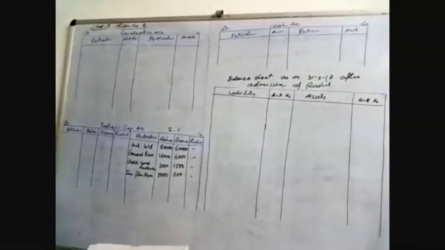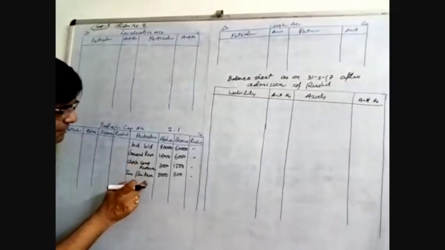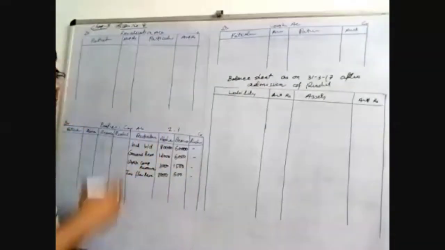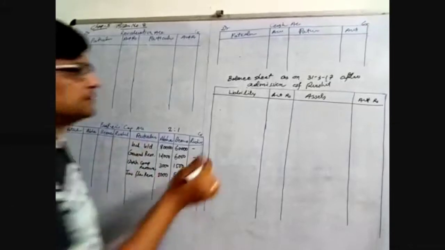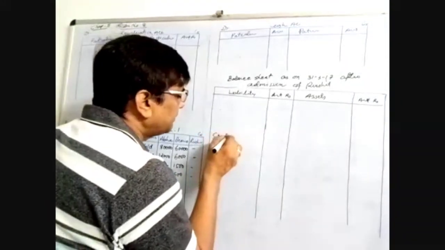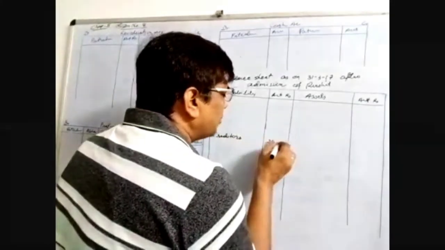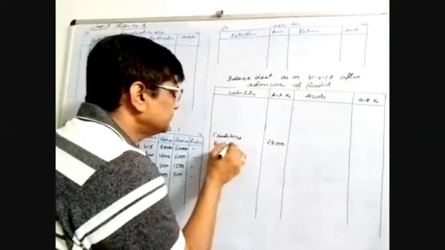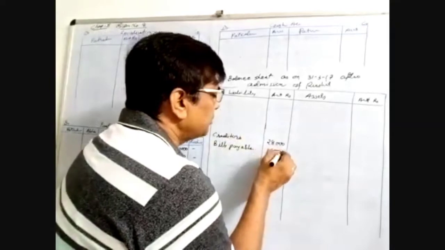After that, creditors, no adjustment in creditors. Creditors is a liability, so write in the liability side. These are general reserve, workmen accident compensation reserve, and investment fluctuation reserve. These are the reserves, called undistributed profit. So before admitting the new partner, we have to distribute among the partners in partners capital account credit side. Now creditors, liability side creditors, and there is no adjustment. So write in outer column 28,000. Now bills payable 12,000. So here it is 12,000.